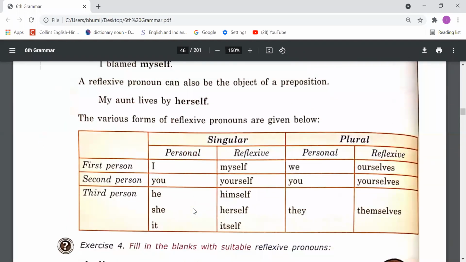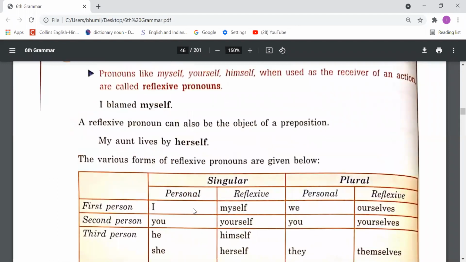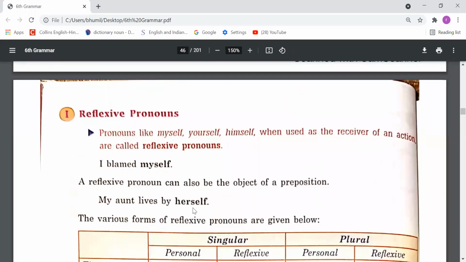The various forms of reflexive pronouns are given below. So dear students, you need to understand this point in very simple words. Whenever our subject and object are both the same person, in that case we should use a reflexive pronoun. Suppose I say, I hurt him. मैंने उसे hurt किया. I is someone else and him is someone else.